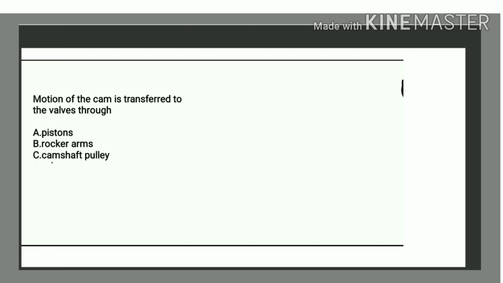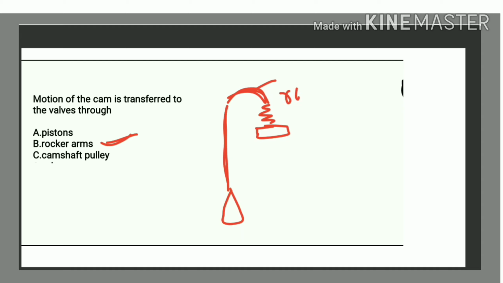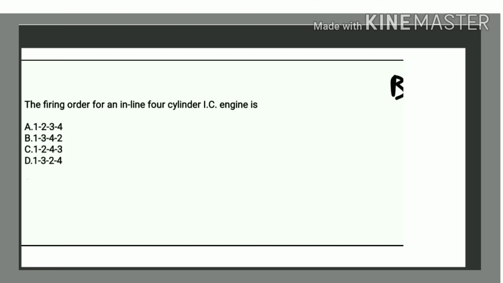Motion of cam is transmitted to the valve through rocker arm. So this is the cam, this is the rocker arm, and here is the valve. So this is known as rocker arm. The firing order of inline four cylinder engine is 1, 3, 4, 2.